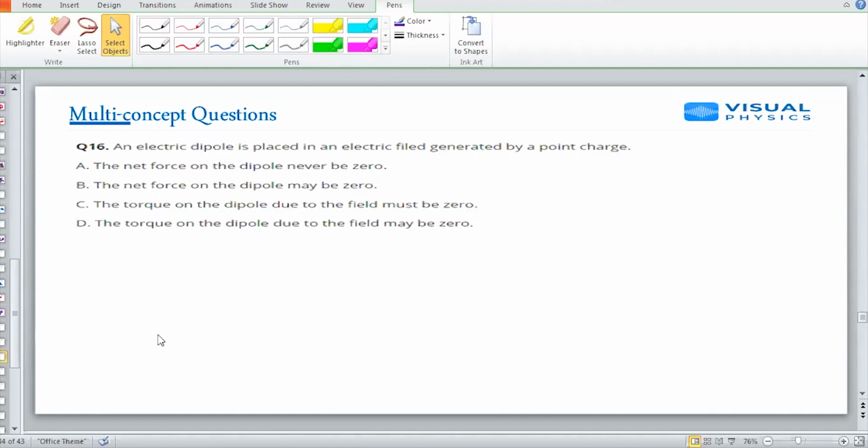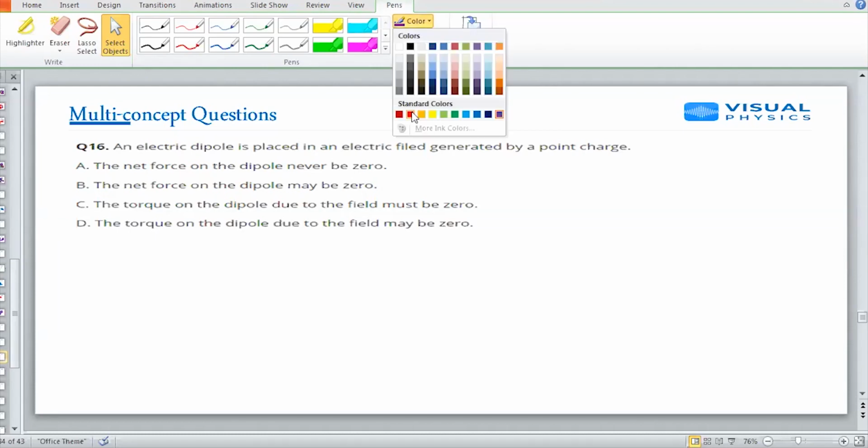An electric dipole is placed in an electric field generated by a point charge. Option D is not correct. Torque is 0, I said now. I'll discuss that question. Let me go to the next question. I'll discuss that question again after the last. Okay. The last question, I'll discuss that question.